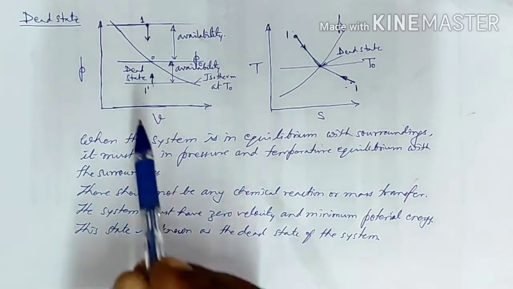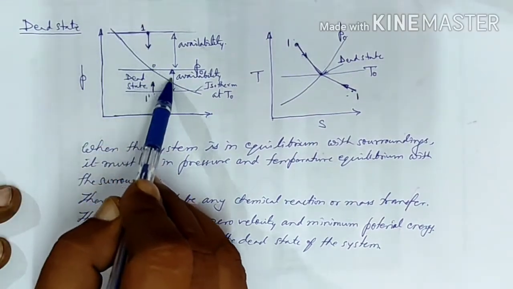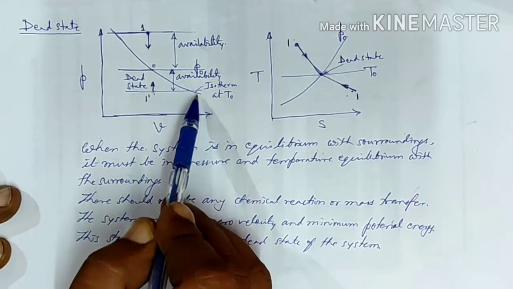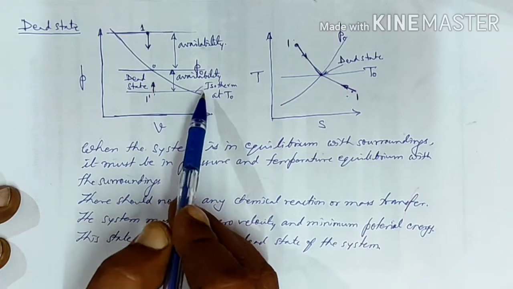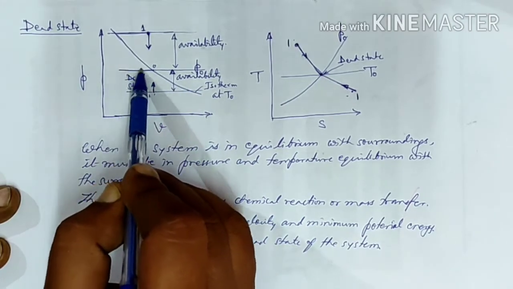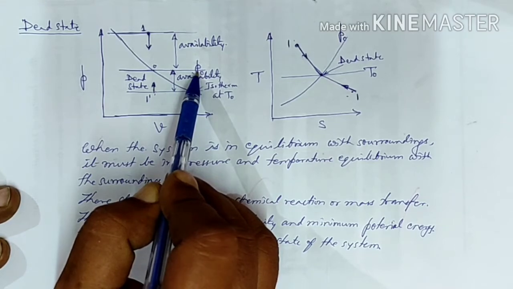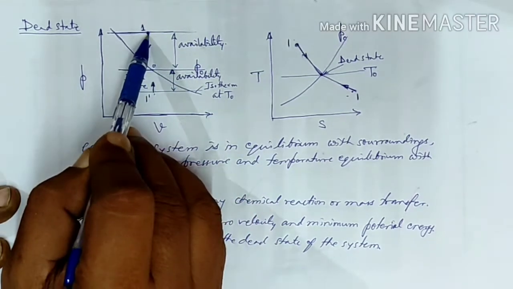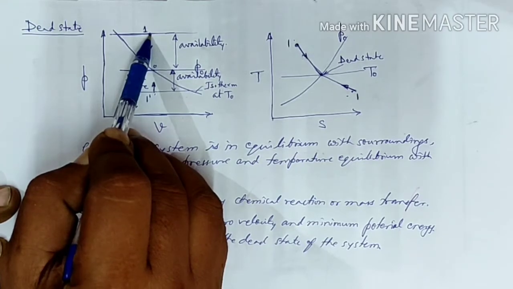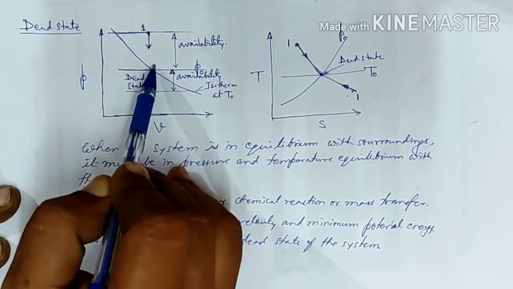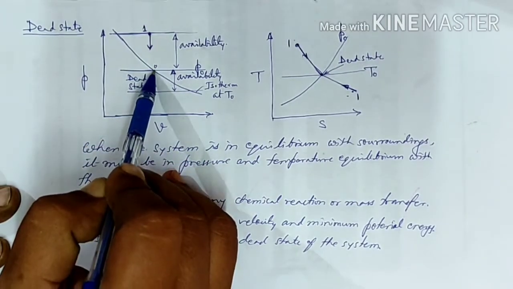If we look at this particular figure on the PV diagram, this is the constant temperature line, the isothermal line at T0, that is the atmospheric temperature, and this is the constant pressure line P0, that is the atmospheric pressure. Say we have a system at state 1, that means this system has a pressure higher than the atmospheric pressure.